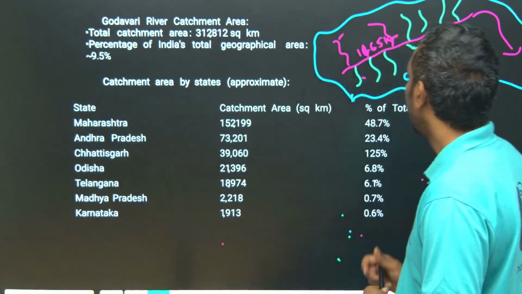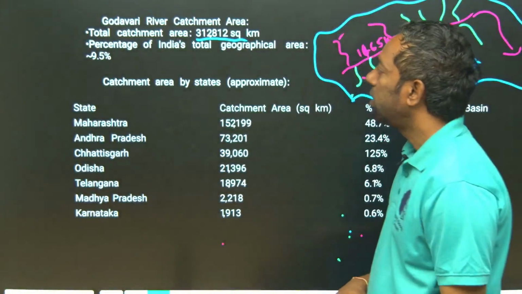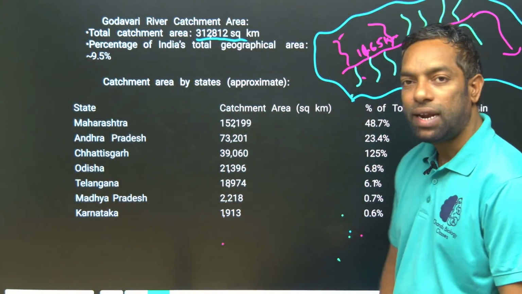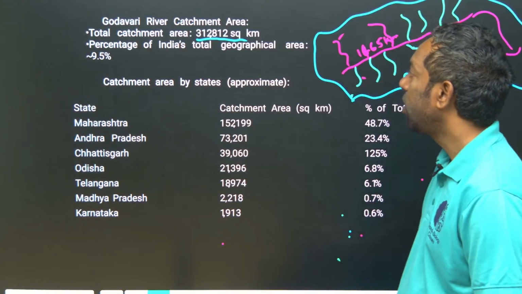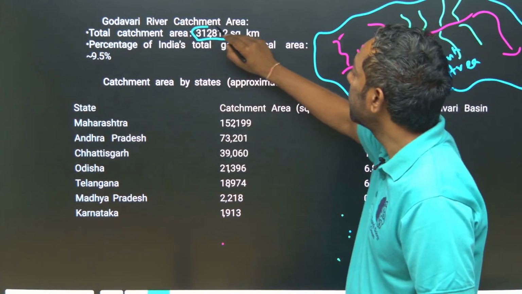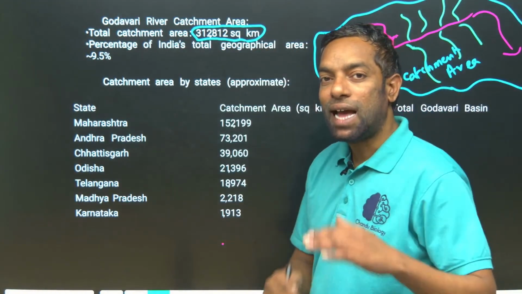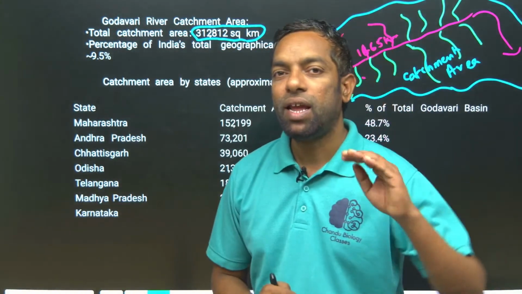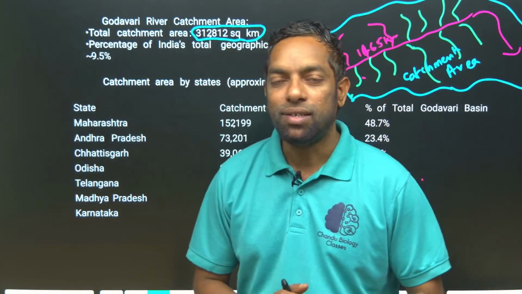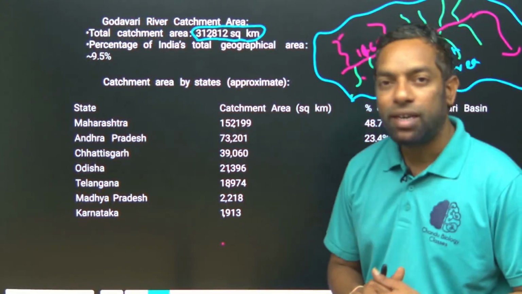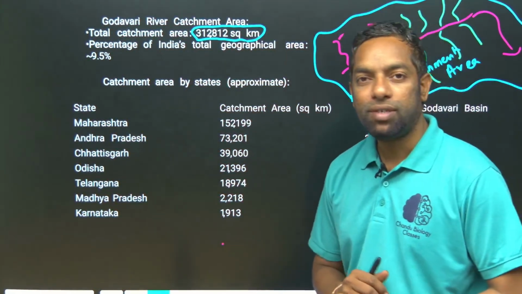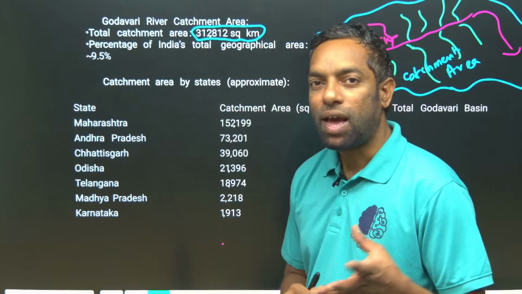According to the catchment area, the Godavari river catchment area is 3,12,812 square kilometers.